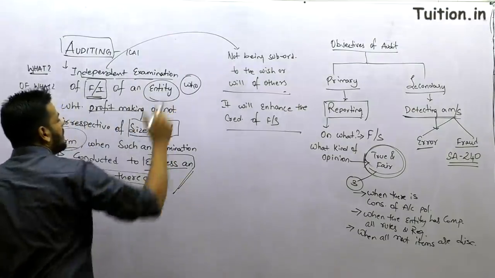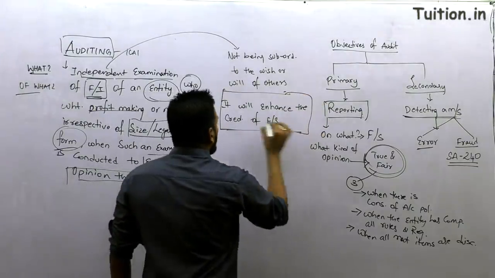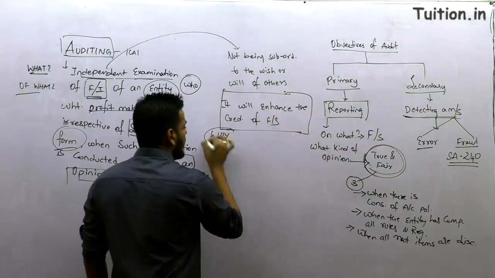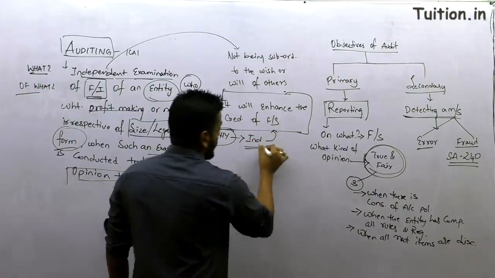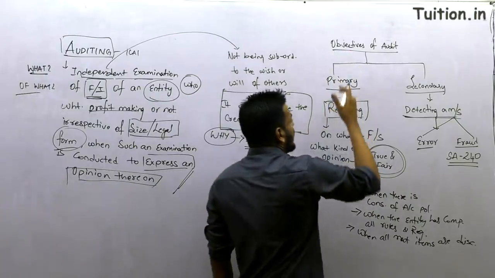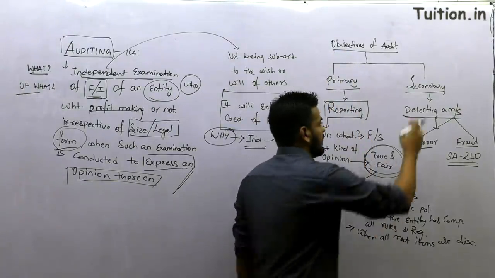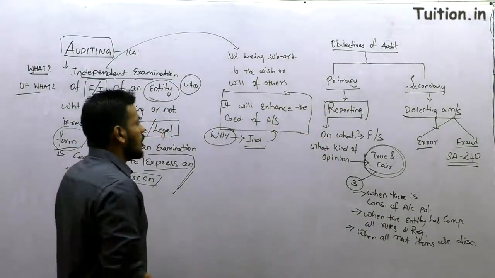What do you mean by independence? What do we talk about the entity? Why should we get an independent audit? If anybody asks you a question on why independence, right? This is going to be the answer. It could possibly be a true or false question. And then the objectives of audit are primary reporting objectives and secondary detecting of misstatements. There are of course some more points to be concentrated on.